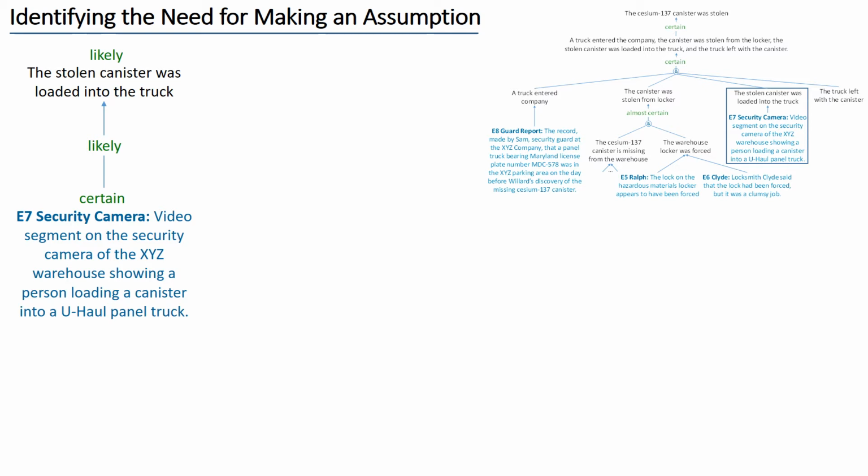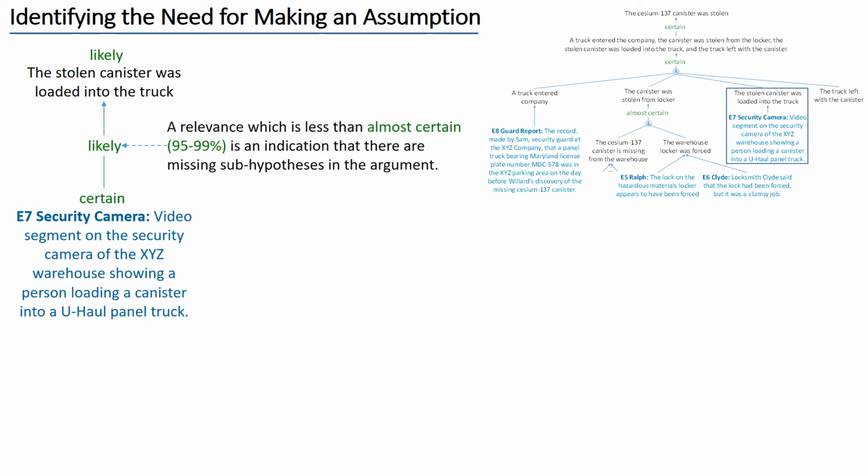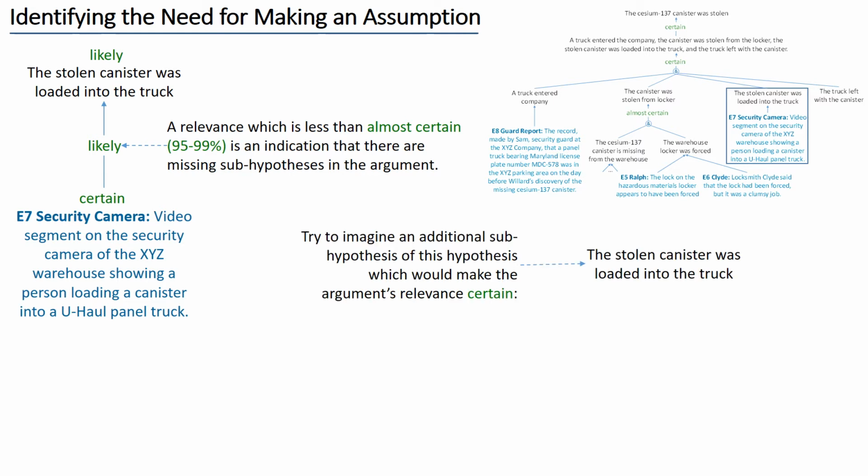Consider this inference. A video segment on the security camera shows a person loading a canister into a U-Haul panel truck. From this, we infer that it is likely that the stolen canister was loaded into the truck. A relevance, which is less than almost certain, is an indication that there are missing sub-hypotheses in the argument. Try to imagine an additional sub-hypothesis of this hypothesis, which would make the argument's relevance certain.